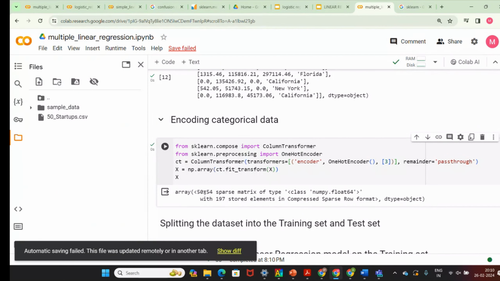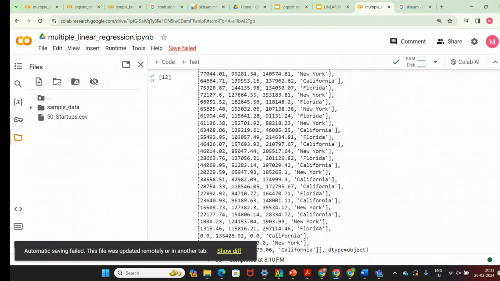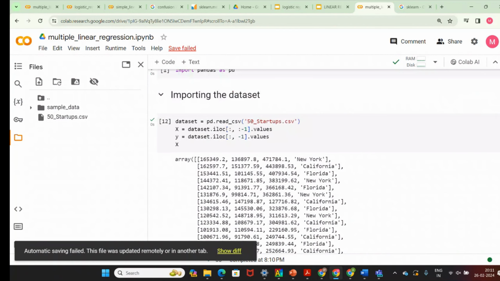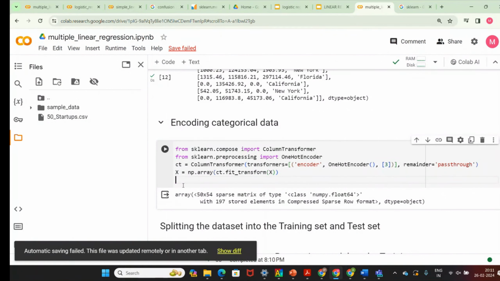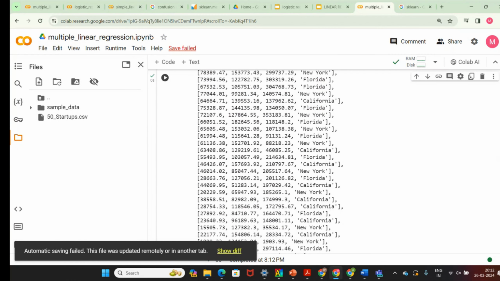Okay, so this is the column transformer. It is correct, and we want to see what the values are now. I'm interested to see what the values are after encoding. I'm not able to see it. That's the problem. This issue is not in the code.